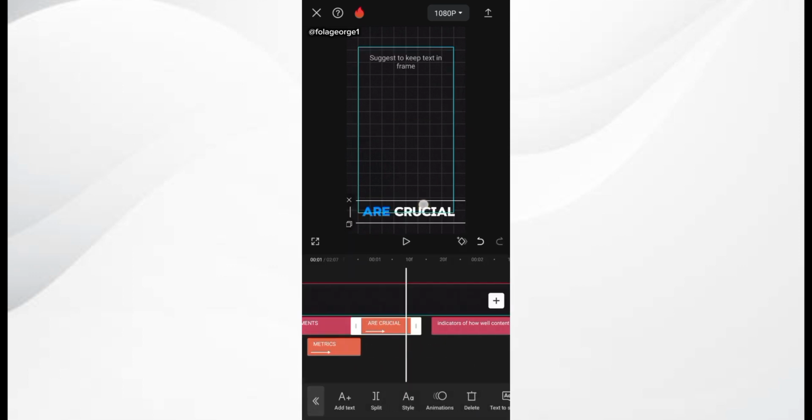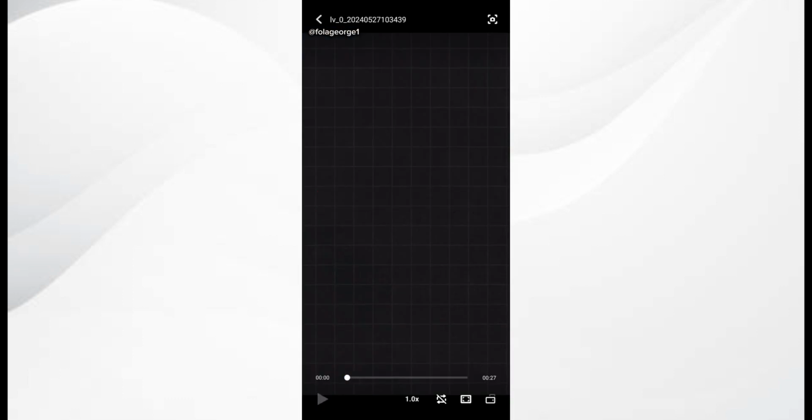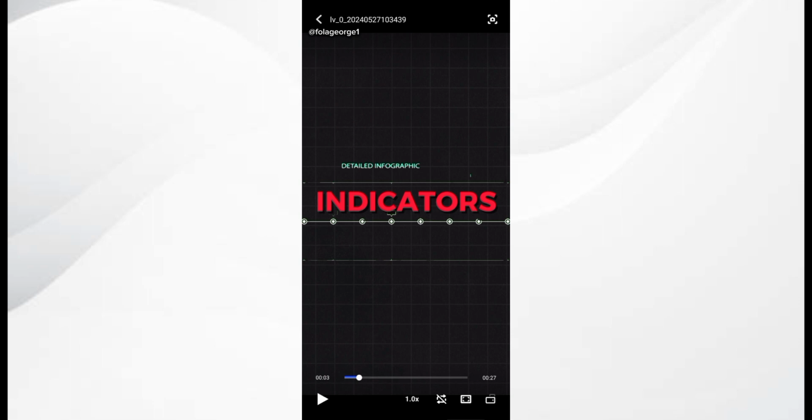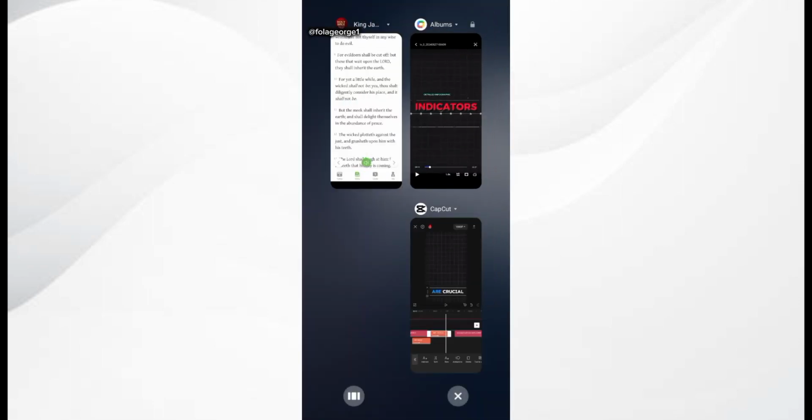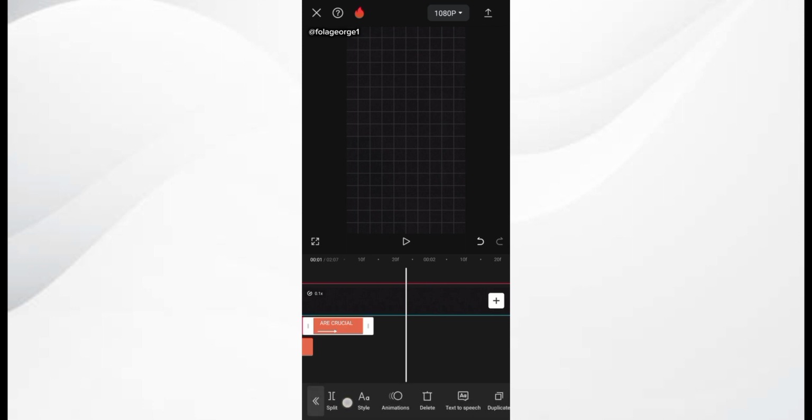So let's move on to the next text. This text is engagement metrics are crucial indicators. So indicators is coming as red text. So I just simply delete this. We're going to do away with that. So I simply copy this and place it right here.